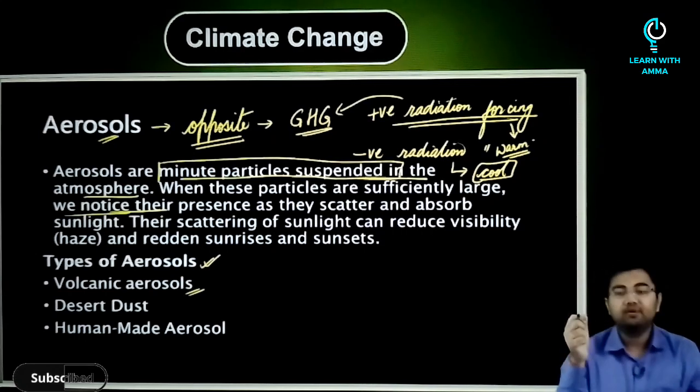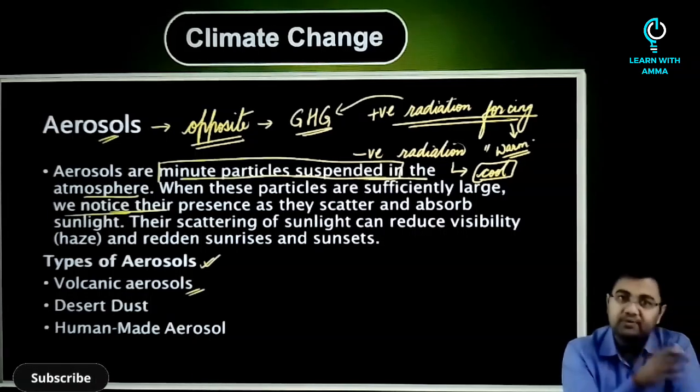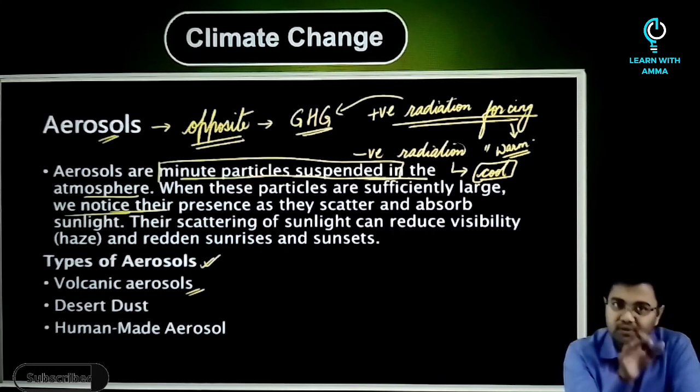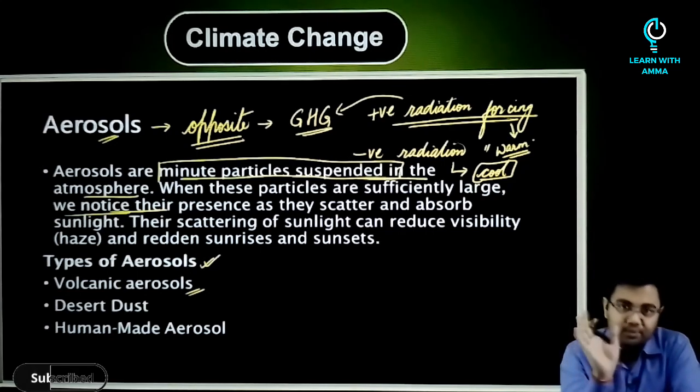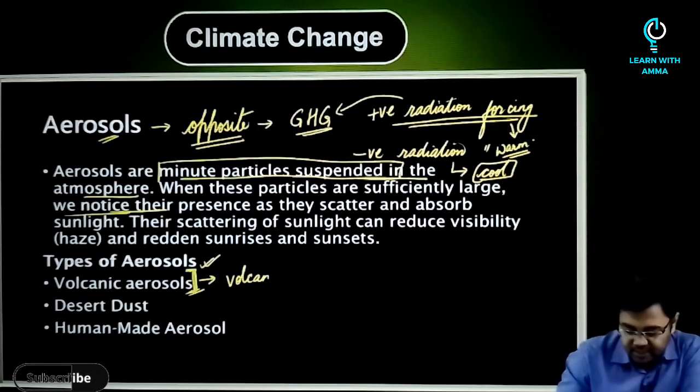But when I say very long period of time, this is not as long as the effect of carbon dioxide or methane. Please don't confuse that. This long is very, very short as compared to the time periods we discussed for carbon dioxide or methane. But still, this kind of aerosol is formed from volcanic activities.